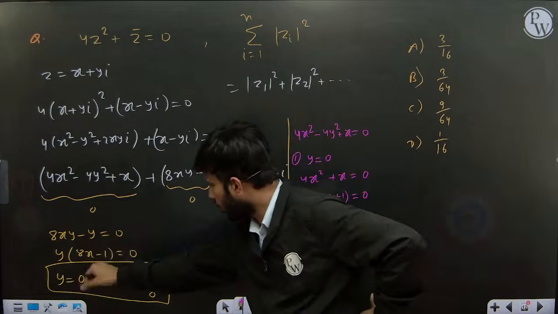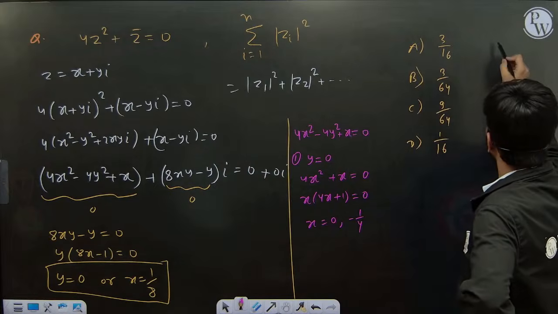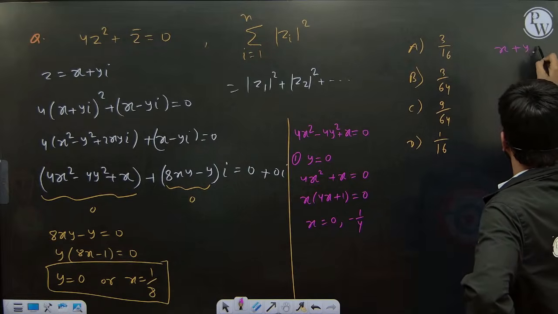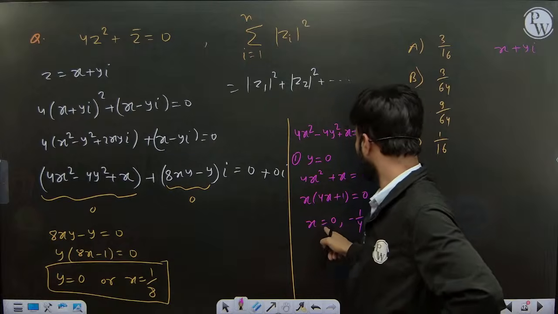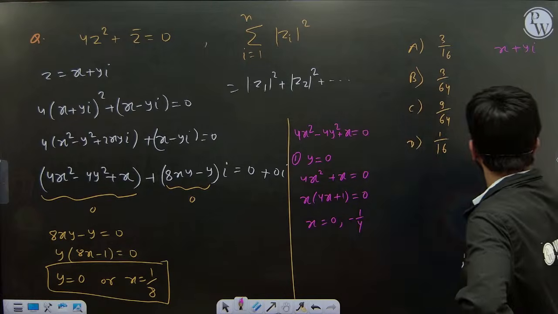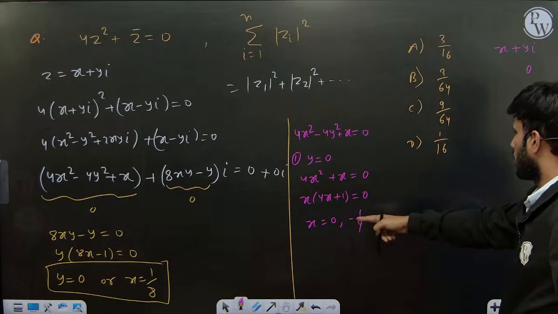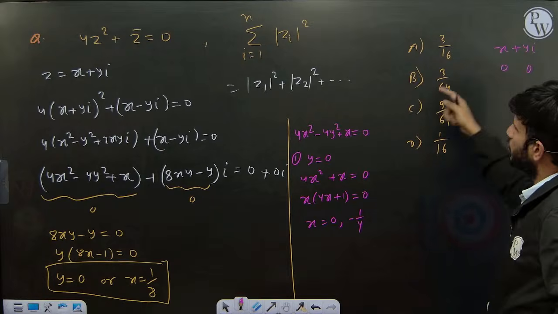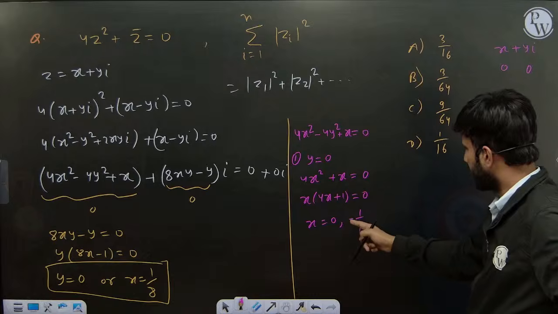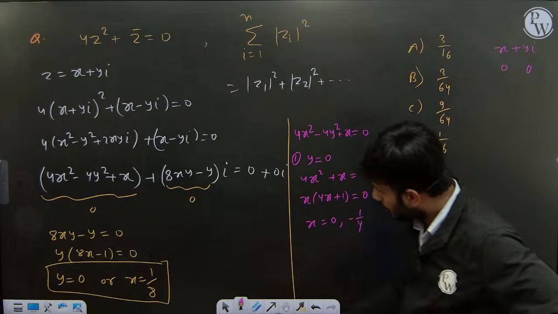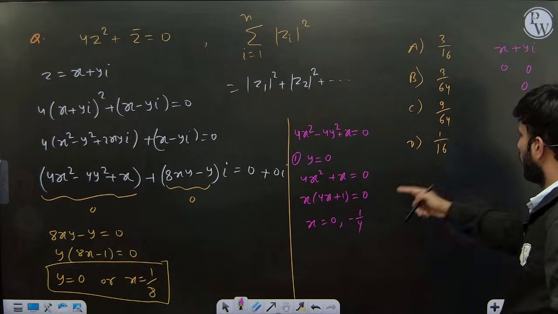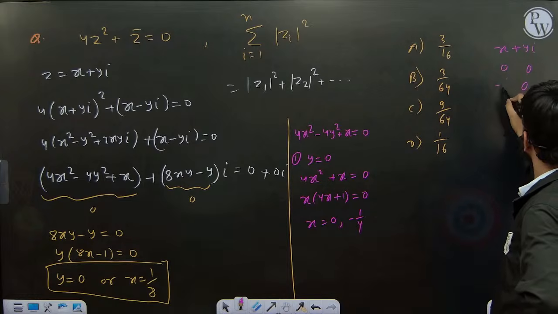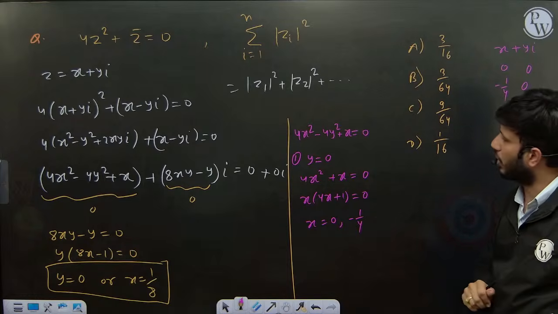So when y equal to 0, what solutions do we have? If you write all solutions of x plus y iota, the first solution we got when y was 0: we got x equal to 0. This is one solution, z1. Second solution, y is equal to 0, we got x is equal to minus 1 by 4. This is our second solution, x plus y iota.